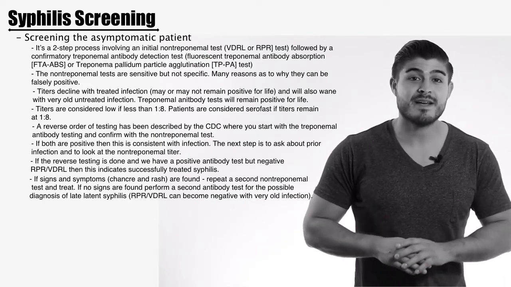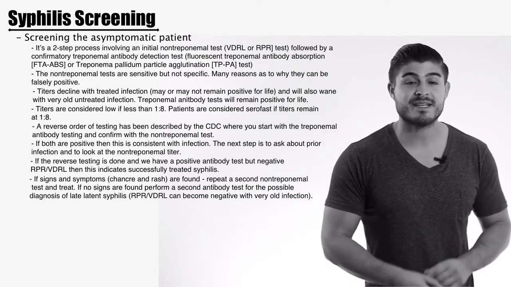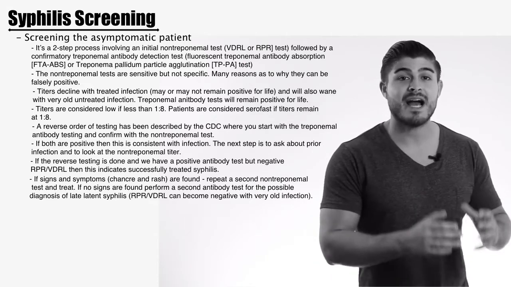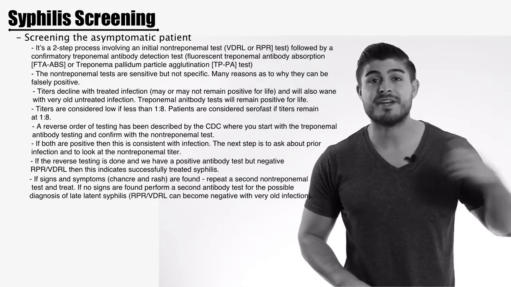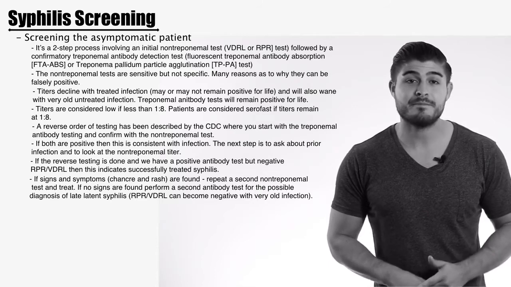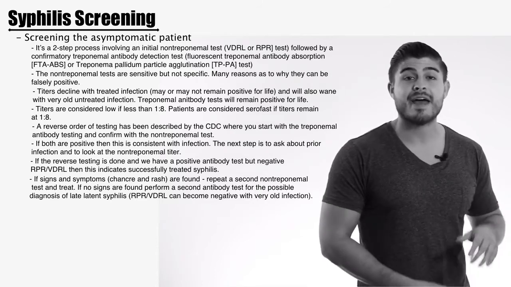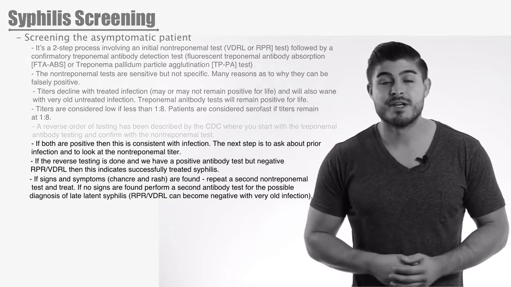Remember, the USPSTF wants you to screen those who are at high risk, especially if they're asymptomatic, and the high risk population is going to include patients who have HIV, men who have sex with men, incarcerated, and those who are commercial sex workers. So that's today's lecture.